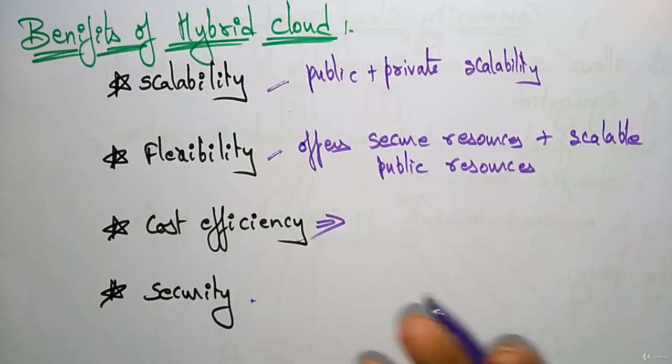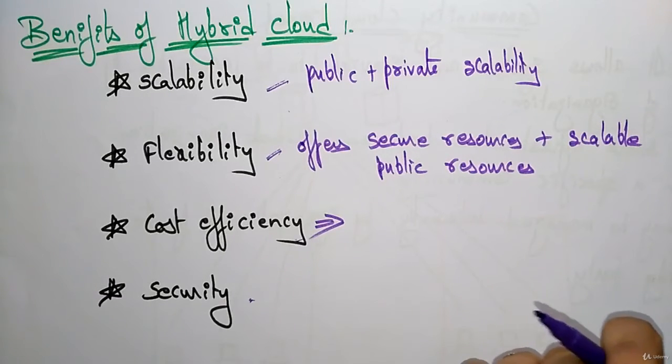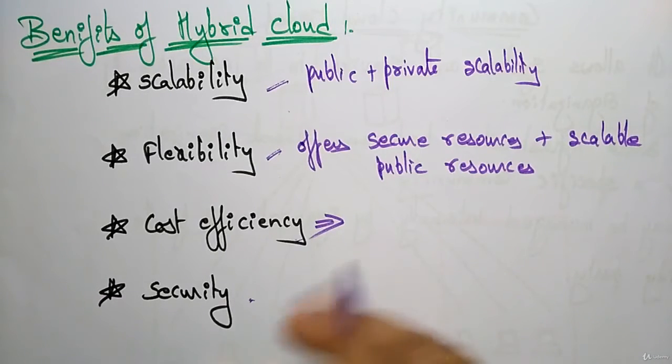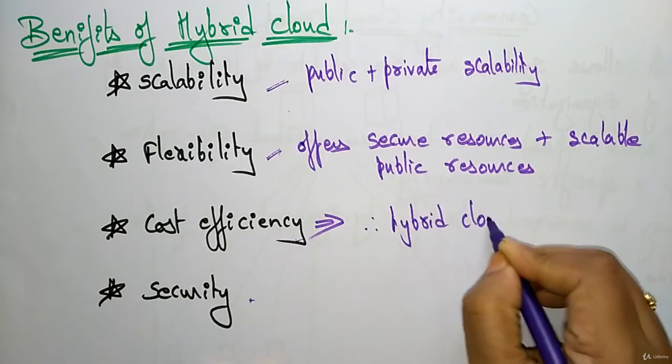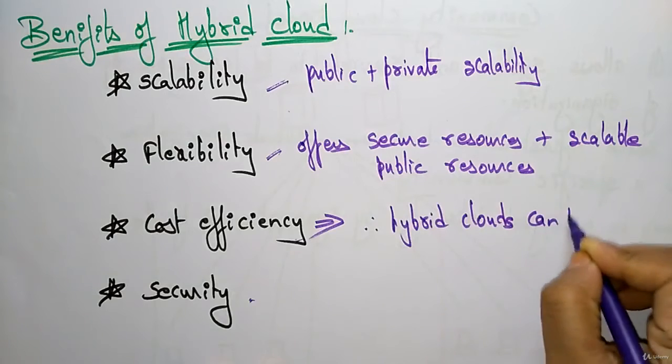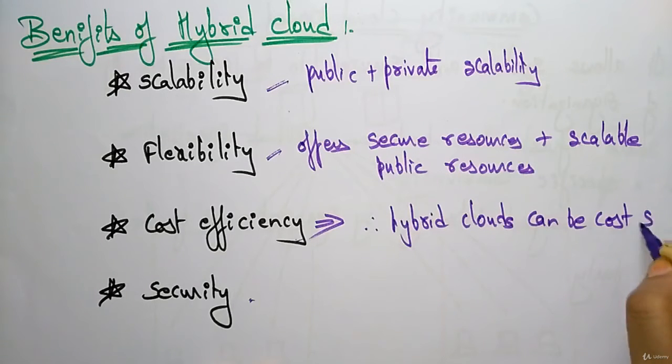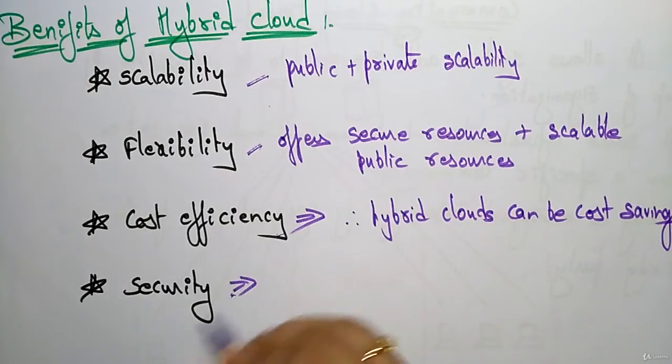So the cost effectiveness of public cloud is more when compared to private. Therefore, hybrid cloud can be cost saving. Then what about the security?